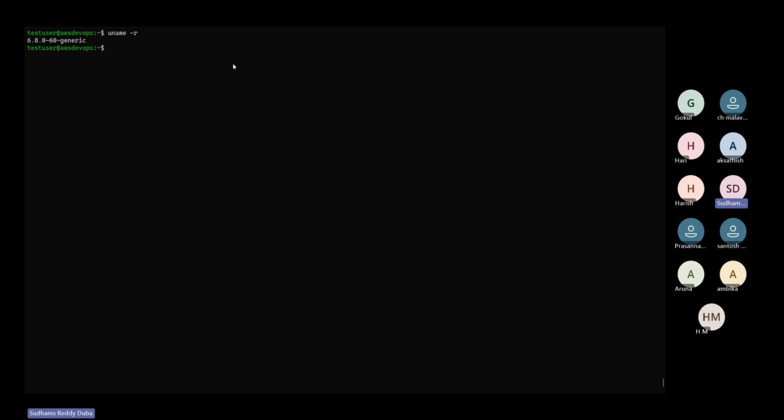Before coming tomorrow, you have installed the latest version of the package, right? What about the older version? Will they be available on the system, or did they get removed? If they are not being removed, how can you remove the older version of the package? I don't want to remove the package. The older versions of the packages I want to clean up. How will you remove that? That's a question for today.